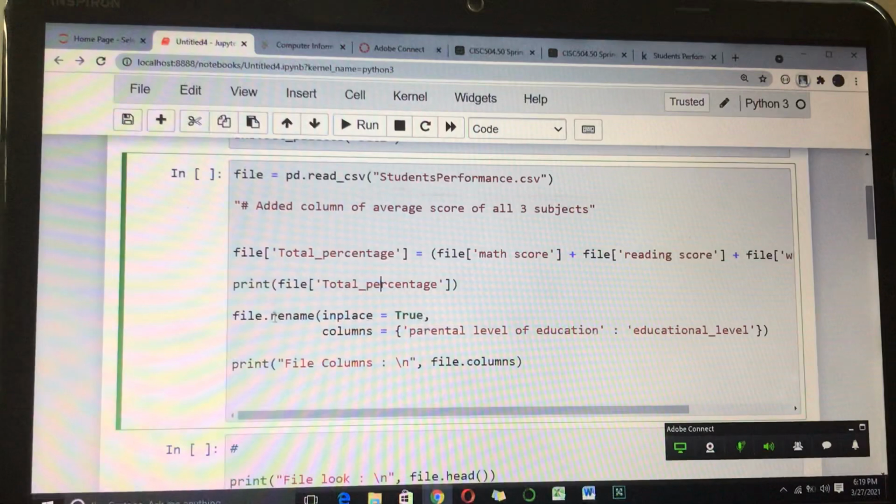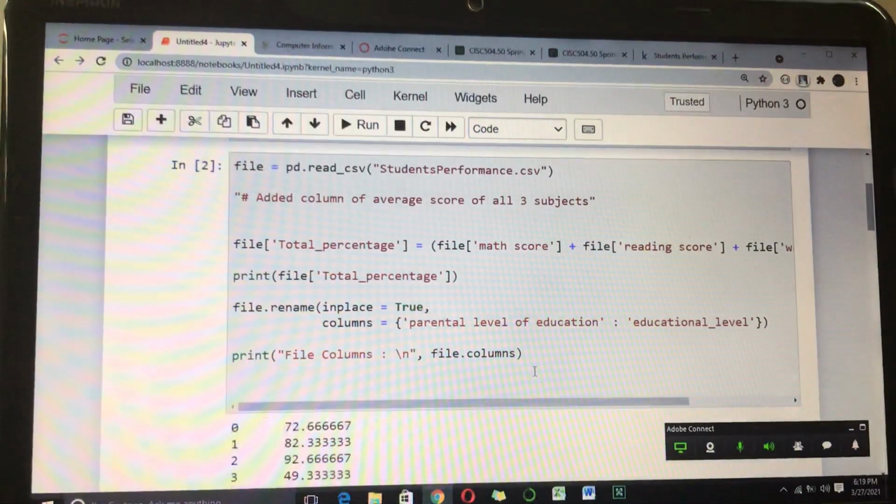There is another column, parental level of education. I just renamed it to education level, as it is considered the highest level of education a student is enrolled into. And now I have just printed the column names.